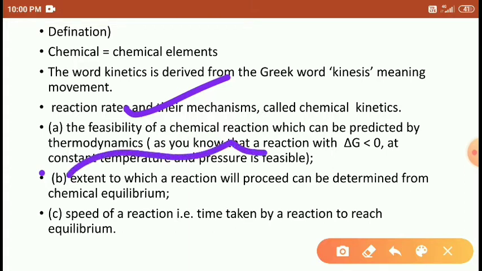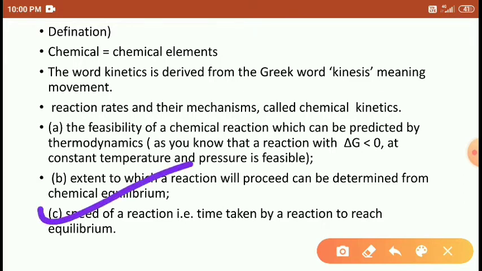Extent means if reactant concentration increases, it transfers into the product side; if product concentration increases, it transfers into the reactant side. We discuss that in chemical equilibrium. In this chapter, we are going to discuss the speed of the reaction and the time taken to reach equilibrium. We will determine the speed of reaction at the respective times. Right, students?